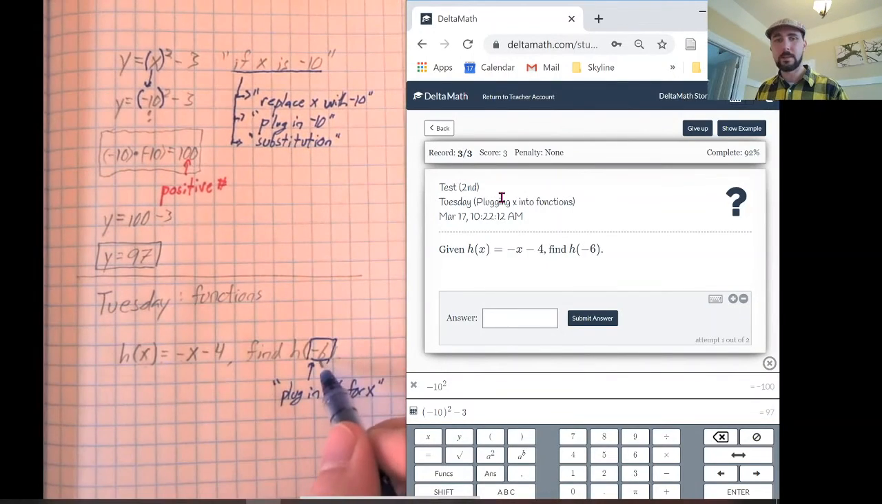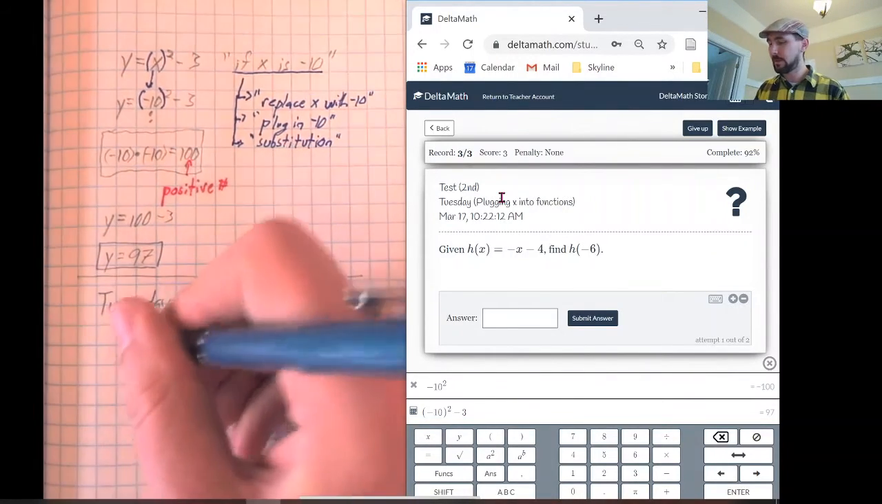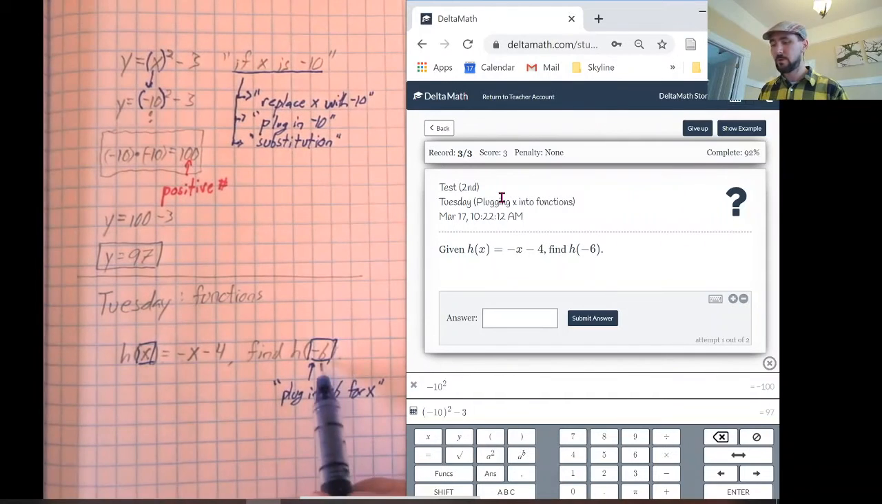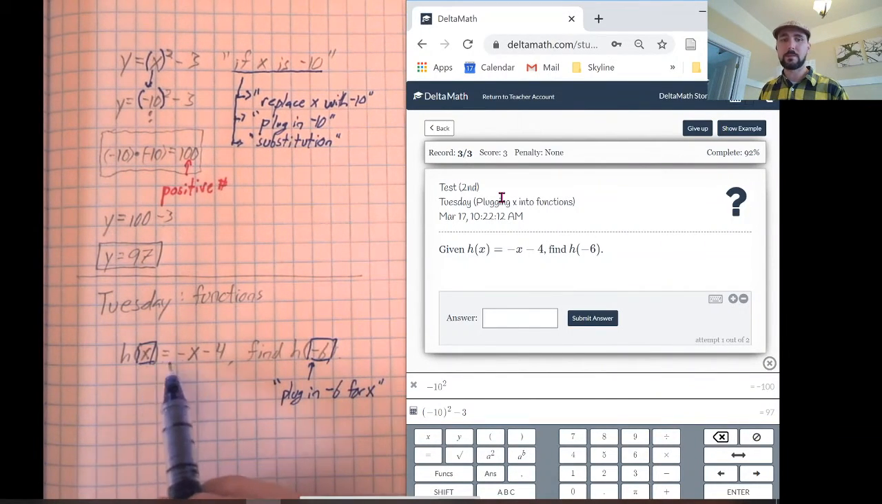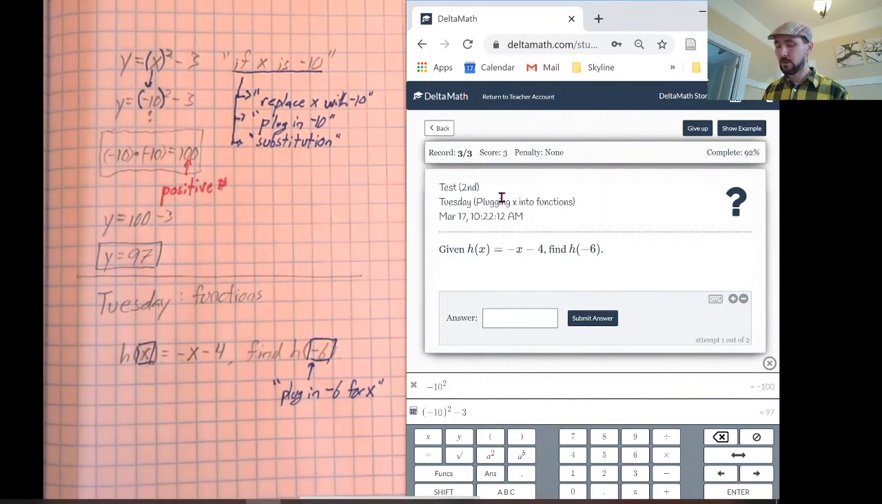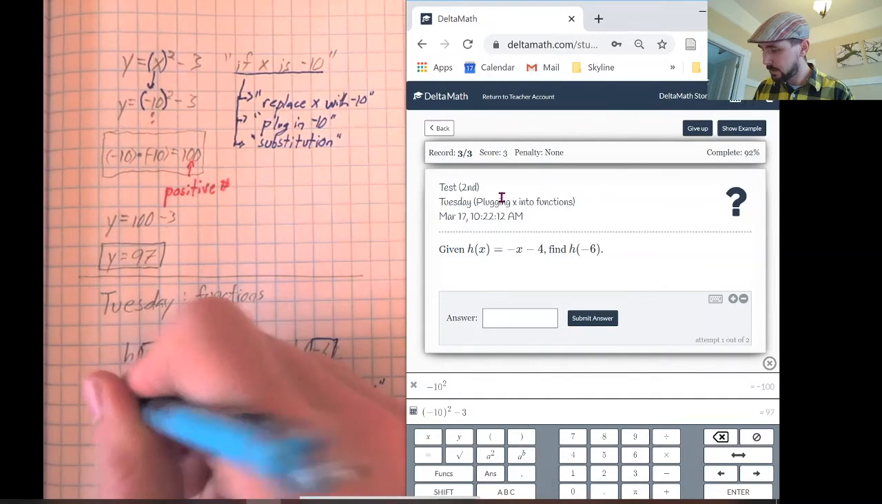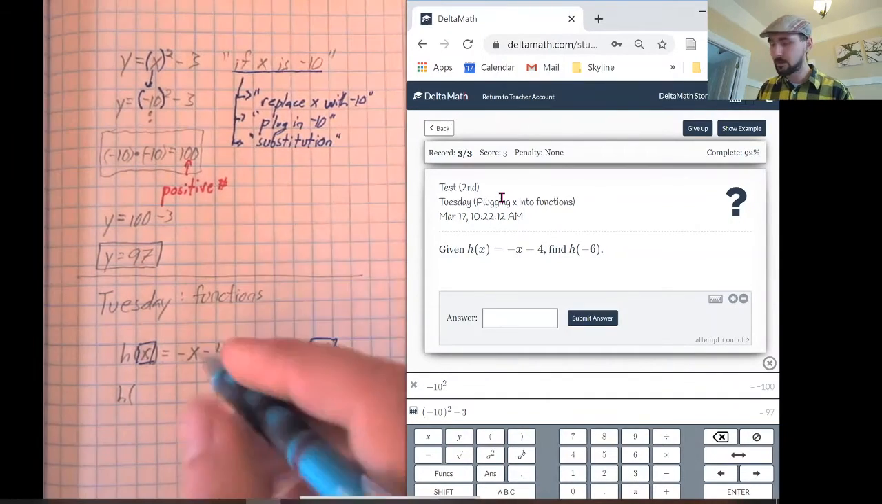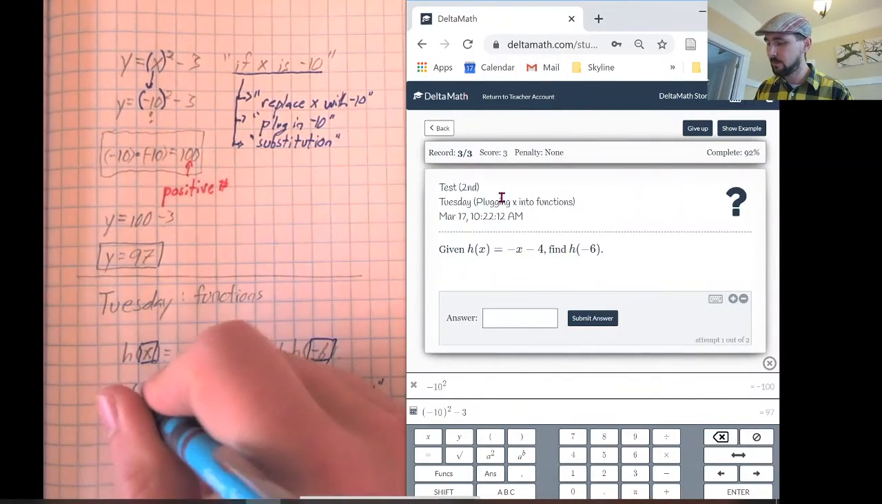Because you see where it's the same, like negative 6 is in the same spot the x is. So this is telling us replace or plug in that negative 6 anywhere we see an x. So we also see an x like right here. All right. So here's what I'm going to tell you to do. So I'm going to copy this down. You should copy this down too.